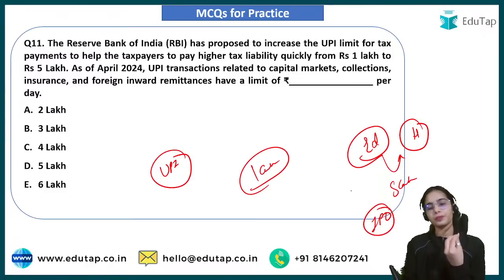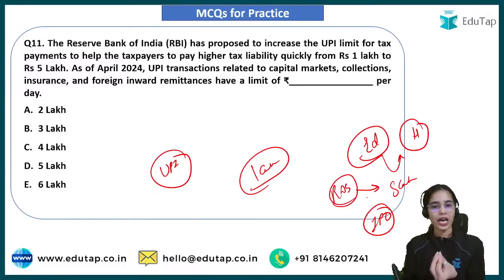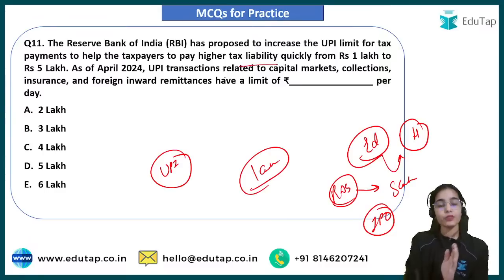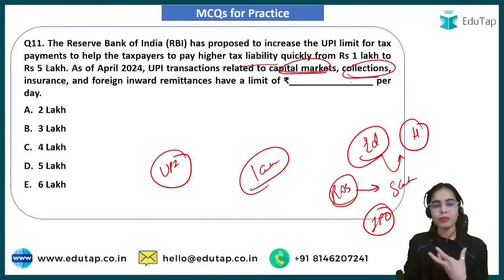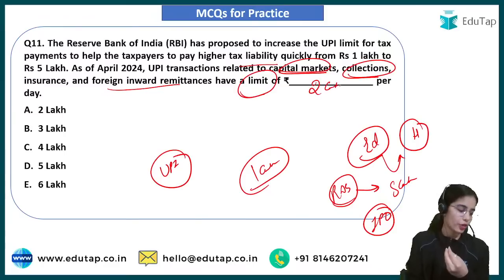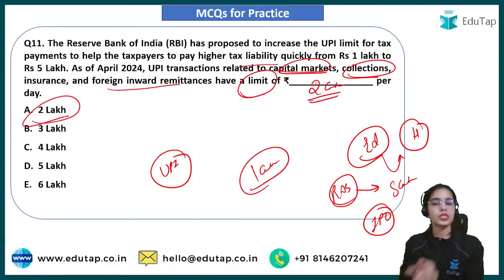For the retail direct scheme, the limit is 5 lakh. And for capital markets like SIP collections, insurance premiums and foreign inward remittances, the limit is 2 lakh rupees. So A is the answer here. For these transactions, the limit is 2 lakh.